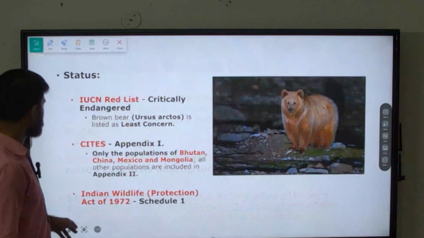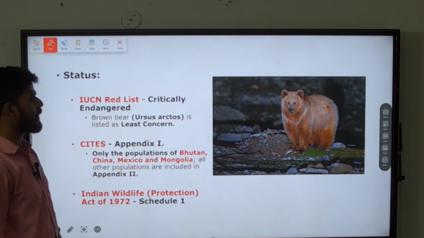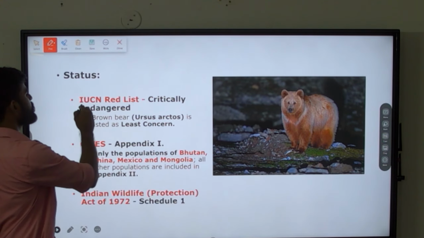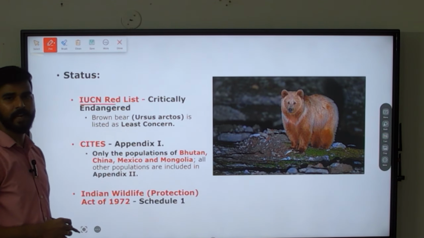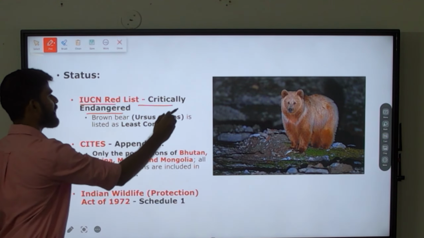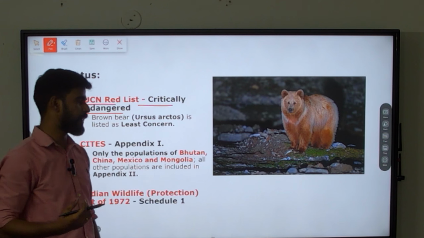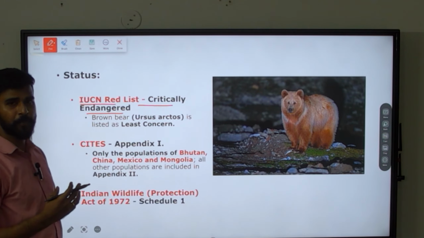So what is the concern that we will understand? What is its status? That also we will understand. This is Himalayan brown bear. What is its IUCN status? In the Red List, they are categorized as critically endangered. So if it is critically endangered, its population is very less and it is reducing day by day. So we have to give importance.